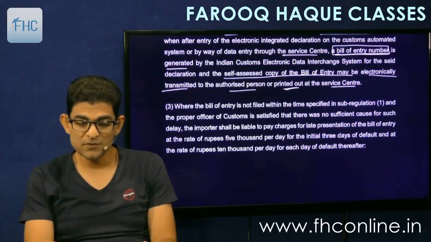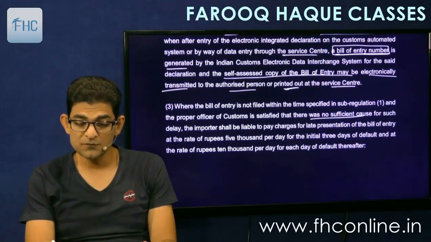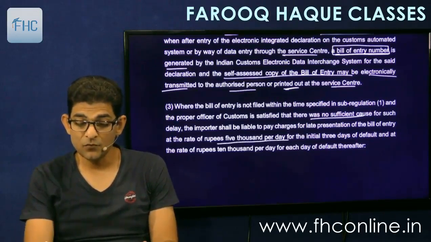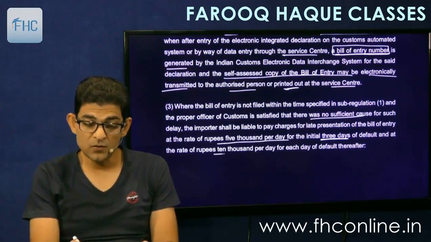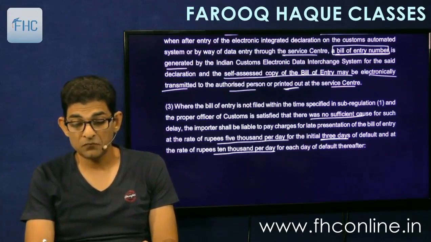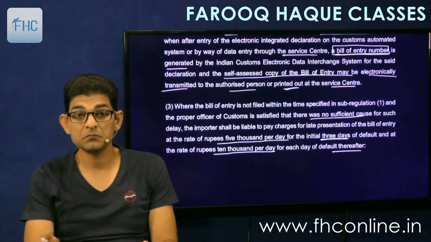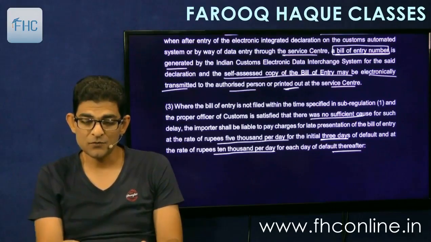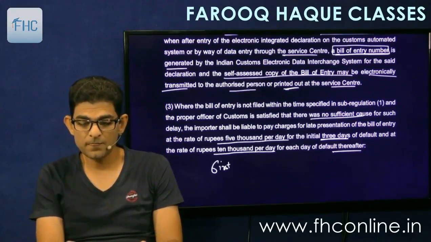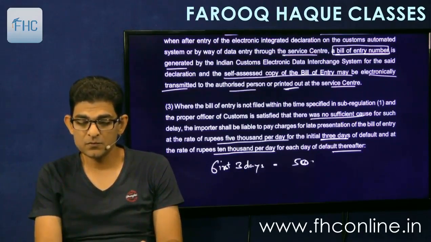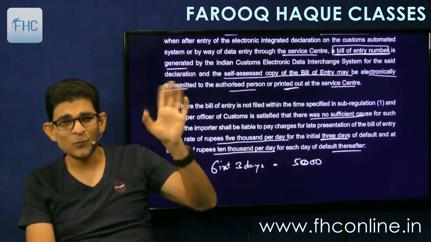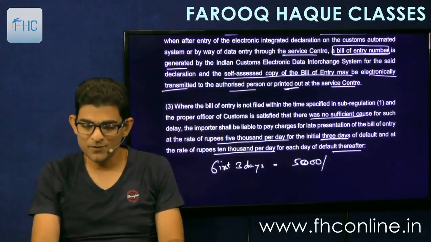If the proper officer of customs is satisfied that there was no sufficient cause for such delay, the importer shall be liable to pay charges for late presentation of the bill of entry at the rate of rupees 5,000 per day for the initial 3 days of the default and at the rate of rupees 10,000 per day for each day of default thereafter. My goodness, heavy penalty. So for the first 3 days of delay, the penalty will be 5,000. Did I say 500 earlier? No, it's 5,000. 5,000 per day,